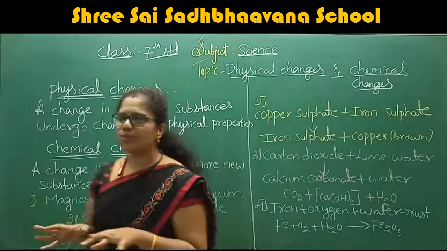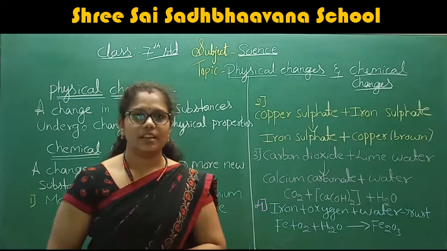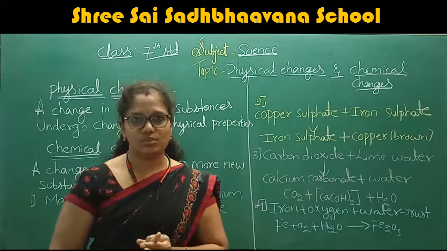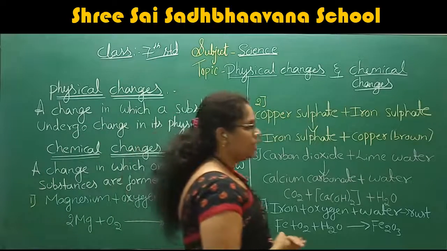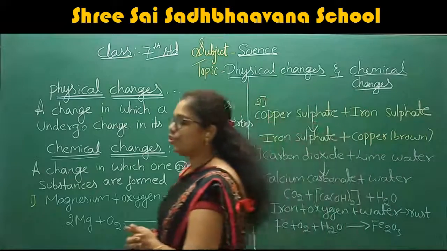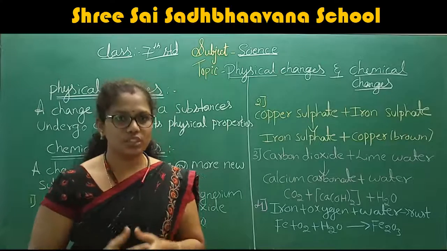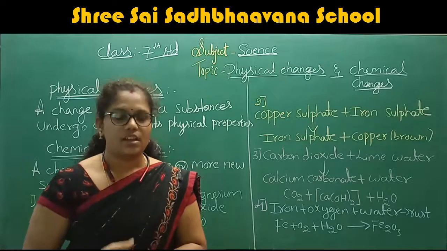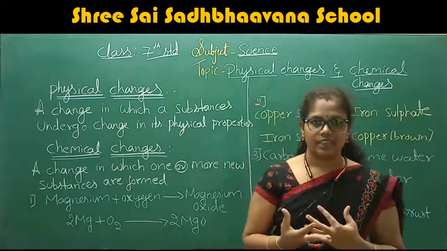If your mother is going to prepare the lemon juice, what are the ingredients she takes? The main ingredients are water, sugar and lemon juice. Right? These three ingredients are required for the preparation of the lemon juice. After that, what is she doing? She takes some amount of sugar. If you see, sugar is a solid substance. After that, she takes the liquid, that is water.